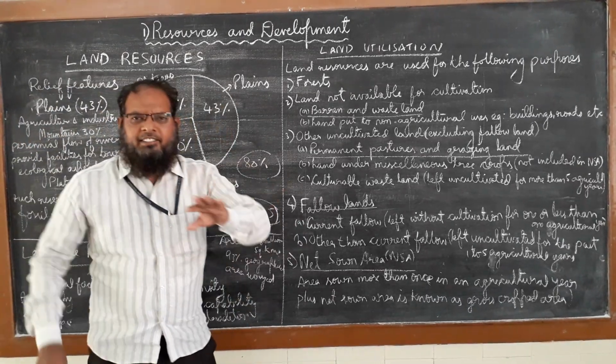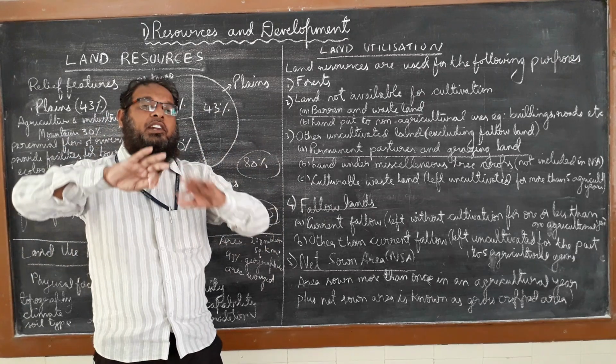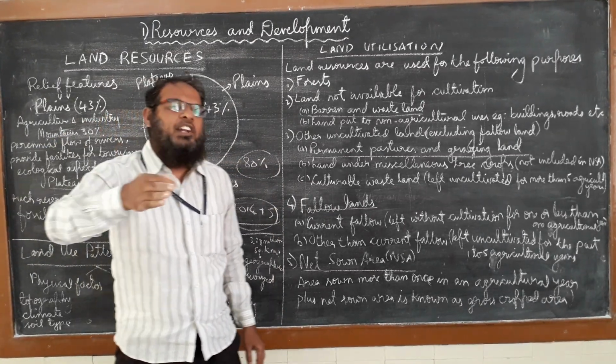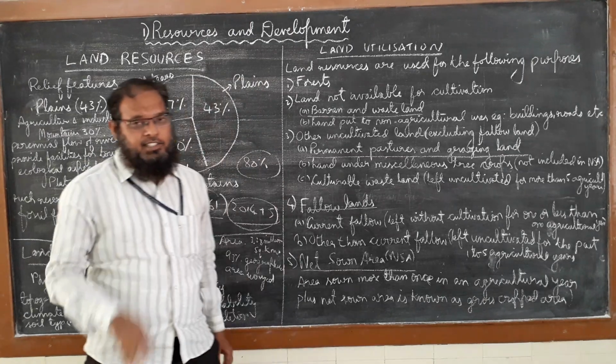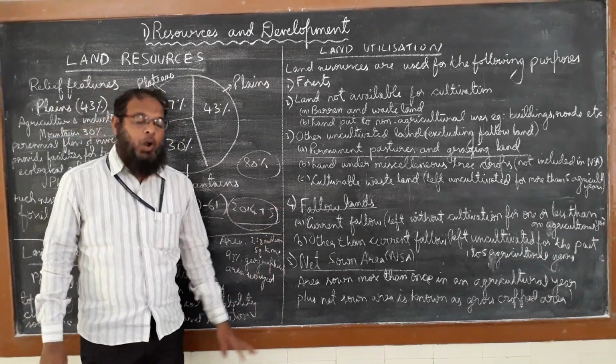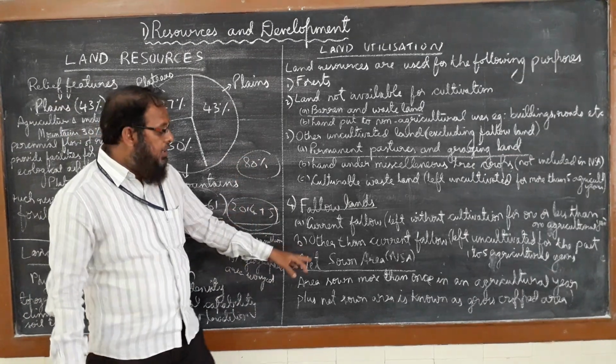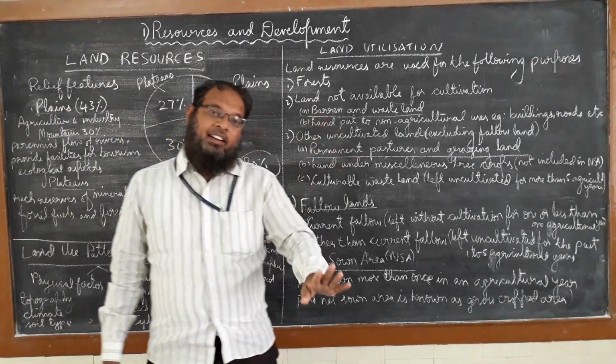And because of the uneven distribution of rainfall, the rugged surface of that land mass, and lack of accessibility, it is not easy to grow crops in that region. So that is the reason why in some areas the net sown area is more and in some it is less.